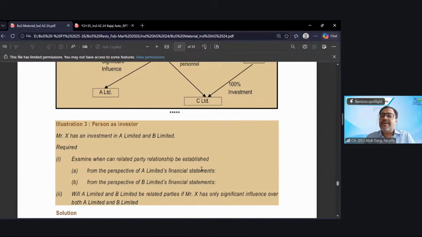I have acquired 1,000 shares of Reliance Industries Limited. Have I become a related party of Reliance Industries Limited? And Saminathan has purchased 10 shares, Lavanya has purchased 20 shares. So we all three become a related party of Reliance Industries Limited because we are shareholders? No, sir.